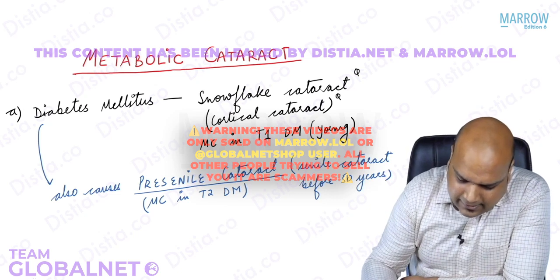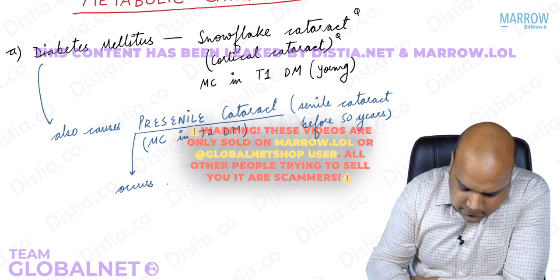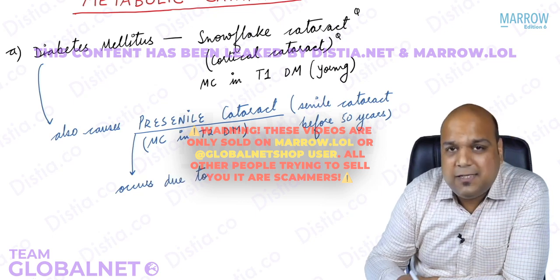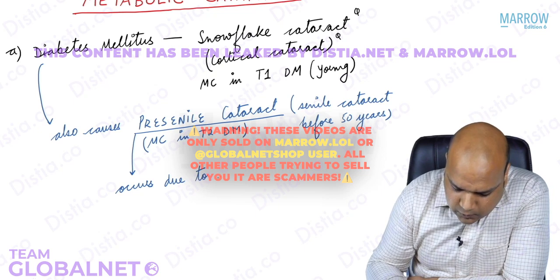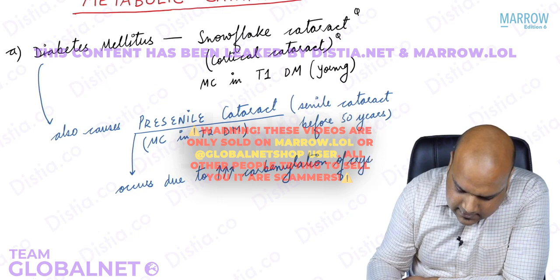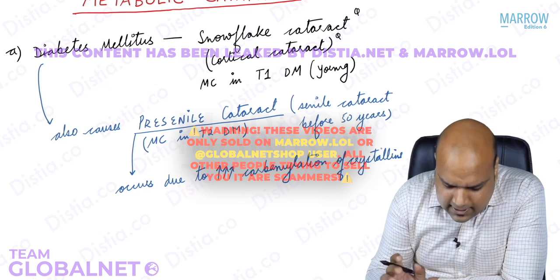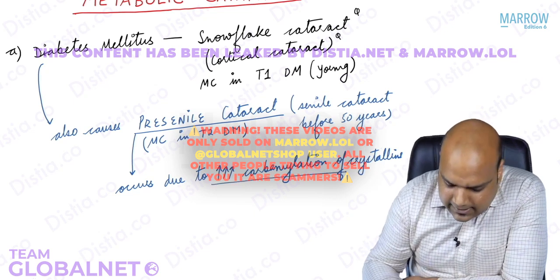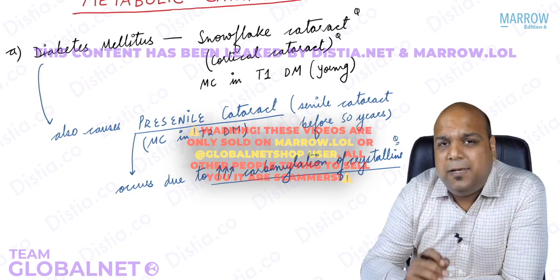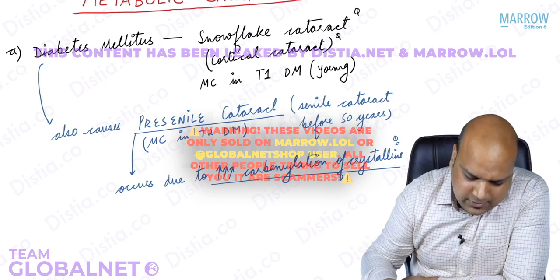This pre-senile cataract, everybody, occurs due to, this has been a question which has been asked previously, everybody, occurs due to increased carbamylation of crystallins. Crystallins, the proteins, guys. Again, we have read it in the anatomy part, right? So increased carbamylation of crystallins, this is what leads to pre-senile cataract in diabetes mellitus. I hope we are absolutely clear about this.